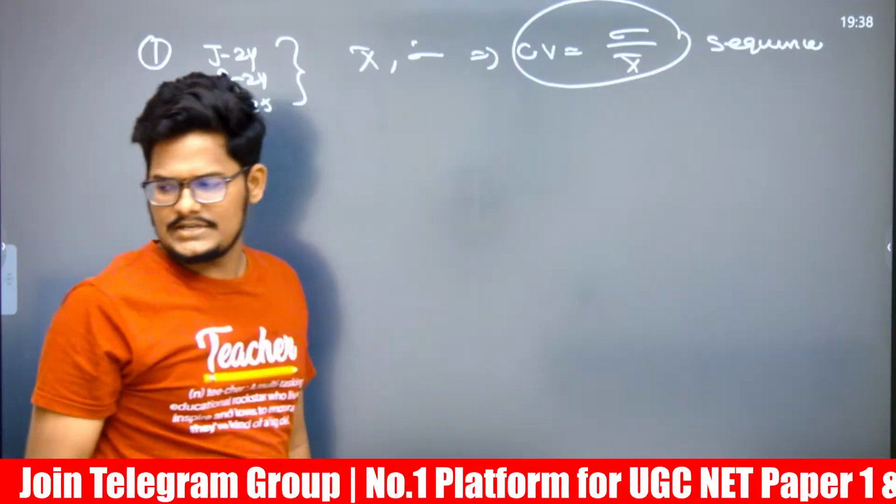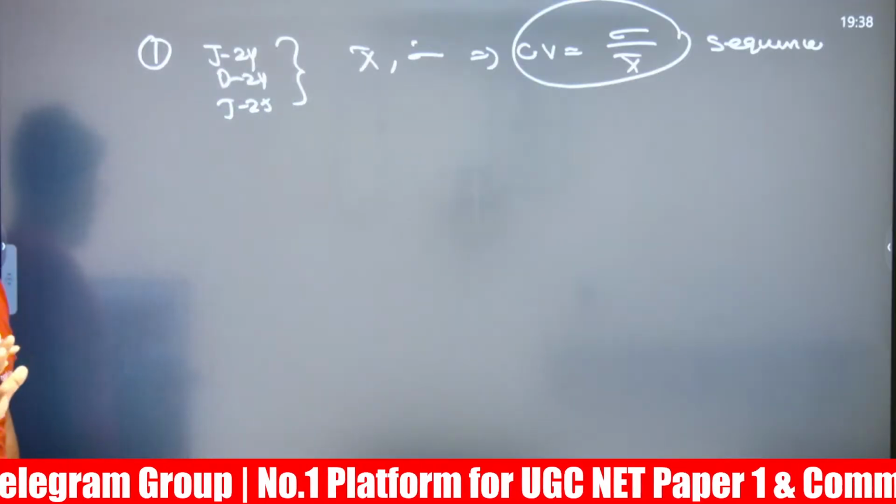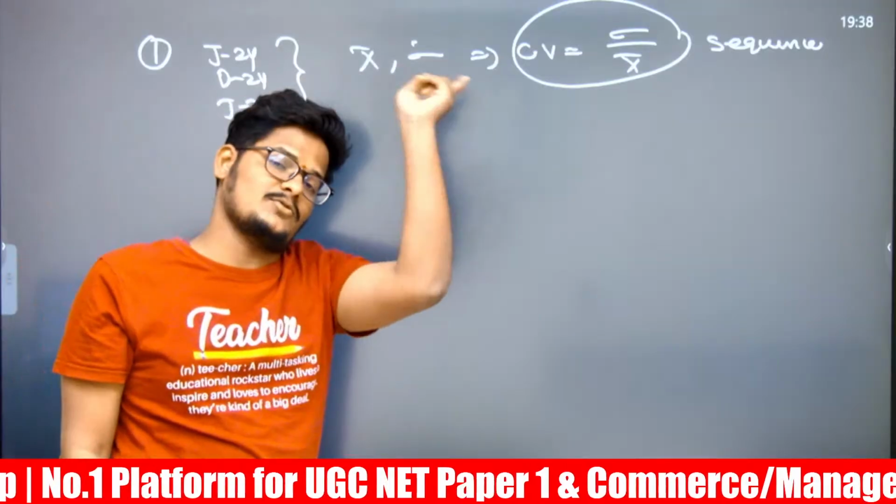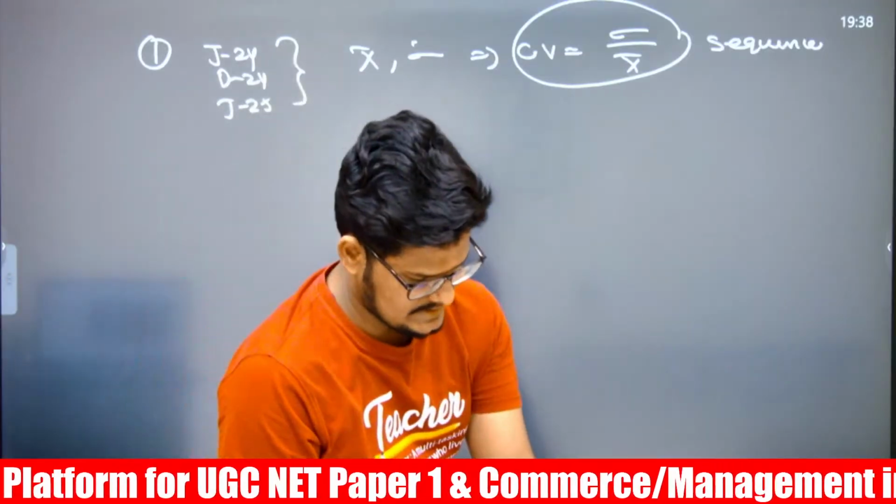The same question has been repeated. In the morning shift it was asked, and in June and December 2024 also this question has been asked.